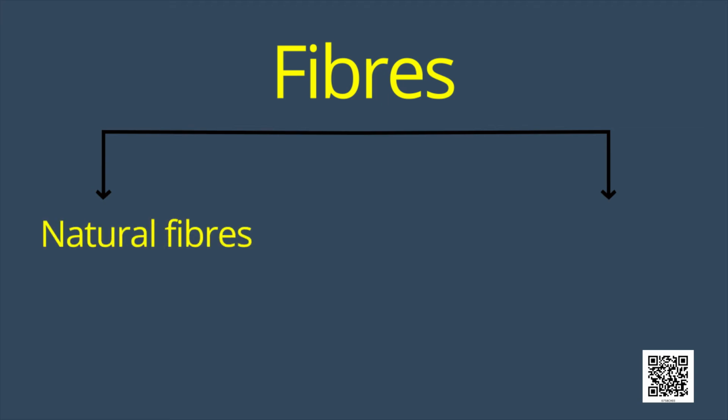First, natural fibers and second, synthetic fibers. But how can we differentiate between natural and synthetic fibers? For this, let's do an activity so that we are able to recognize natural and synthetic fibers.